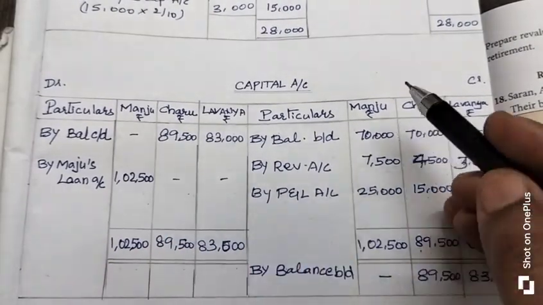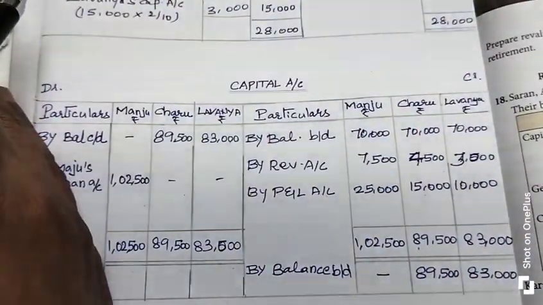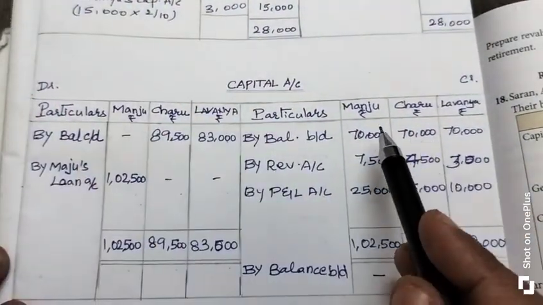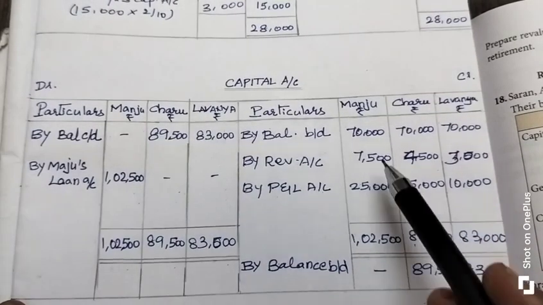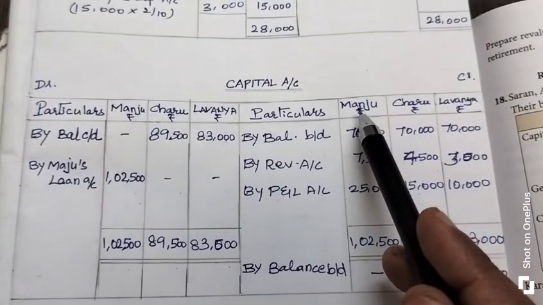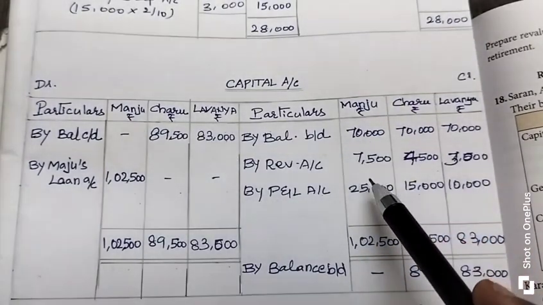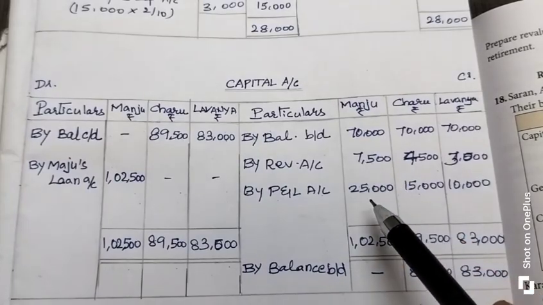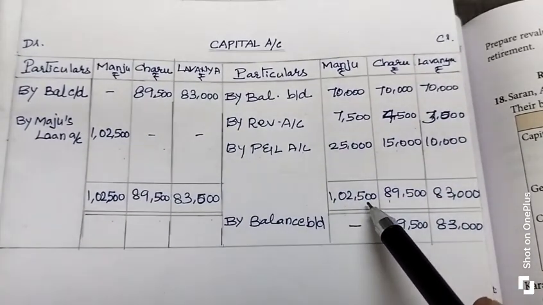Accordingly, on the credit side we have the higher value; on the debit side we don't have any transactions. Okay, so only the credit side has transactions. So the credit side has the higher value. So sum the credit side values one by one, partner by partner. First let's take Manju's total. Okay, so the sum of the values 70,000 plus 7,500 plus 25,000, you will get 1,02,500 rupees.